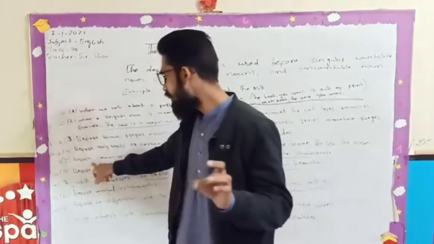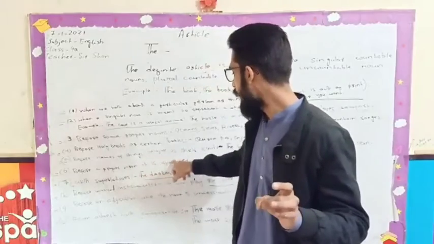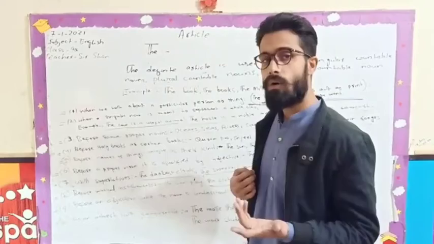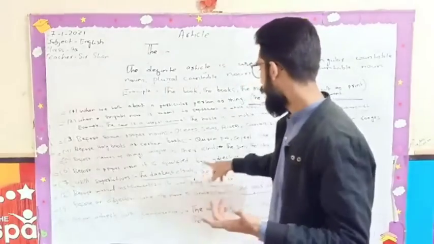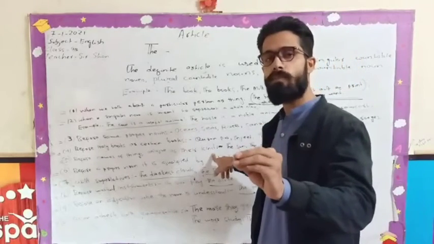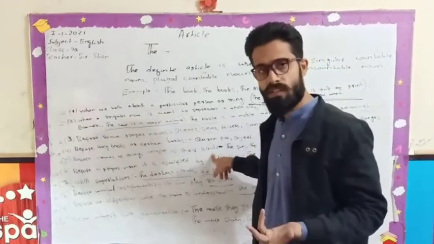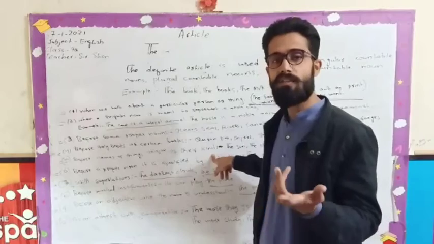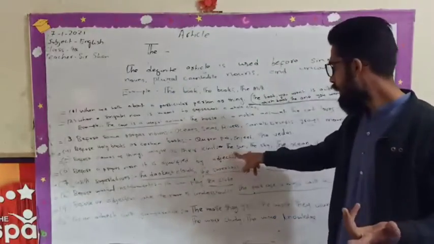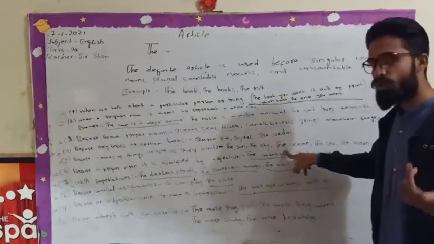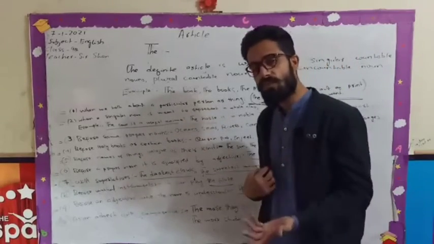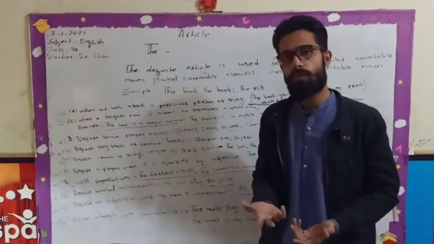Before names of things unique of their kind. Anything that is unique of its kind, we will also use the. The unique things mean the natural things that belong to nature, that have been created by Allah Almighty. Here are examples: the sun, the sky, the ocean, the sea. So before using these natural phenomena, we will have to put the.